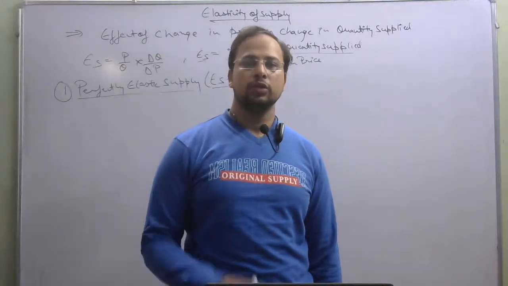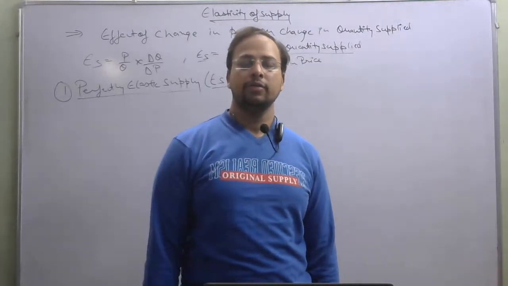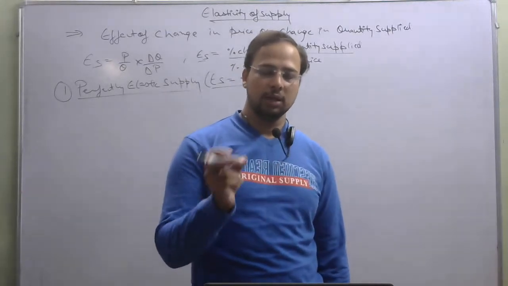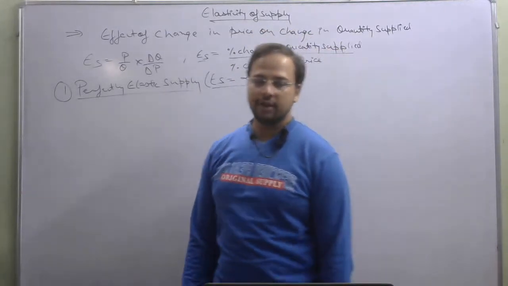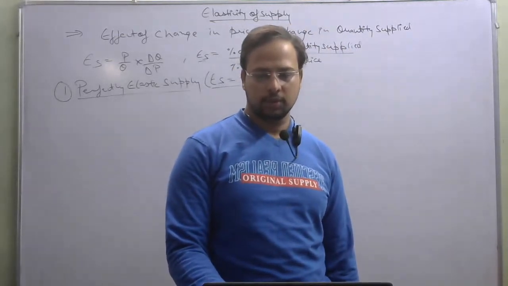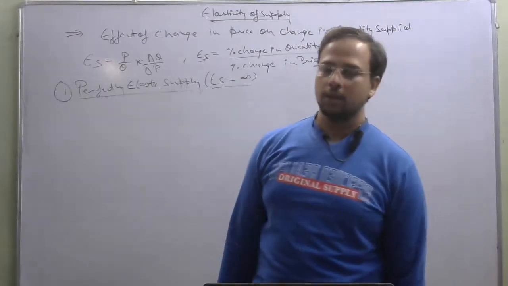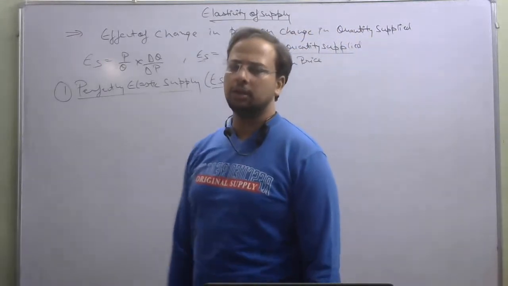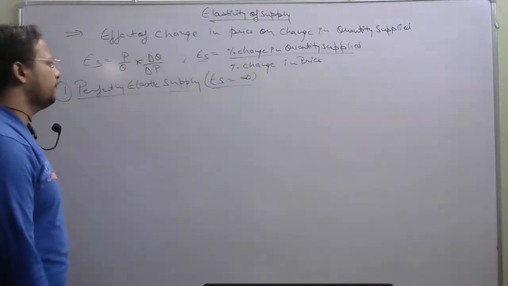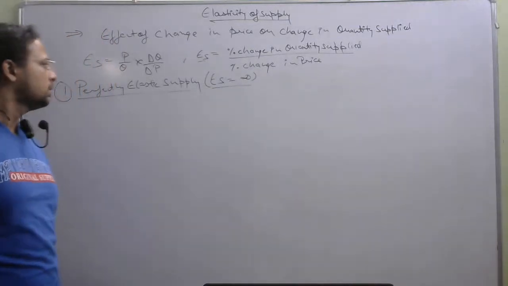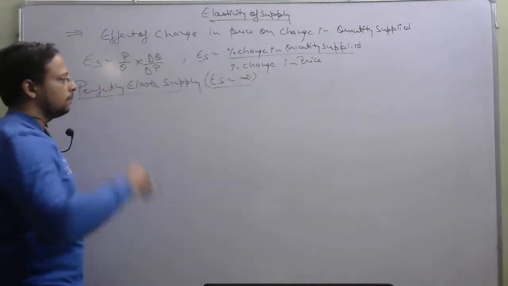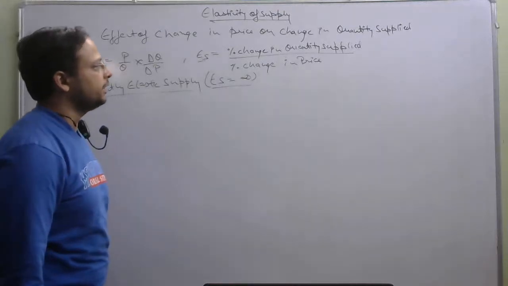And after that also, if there will be a minor change in price, the quantity supplied will become 0. That is a perfectly elastic supply. So that is the concept of perfectly elastic supply, in which the slightest change in the price will lead to quantity supplied being zero. Right. See,